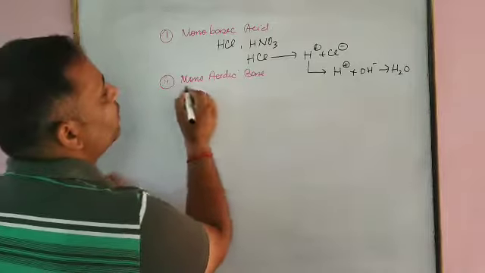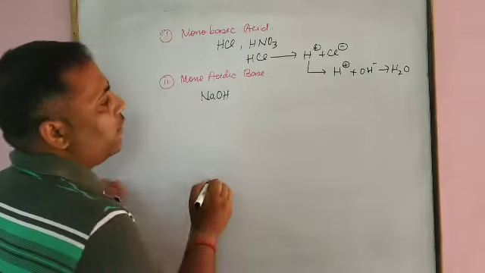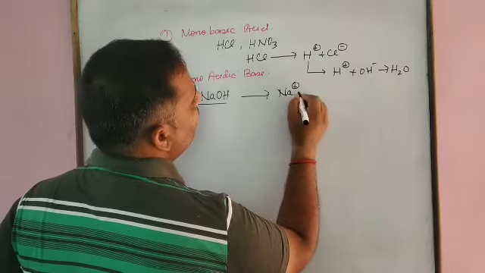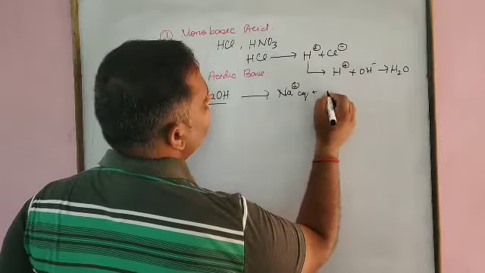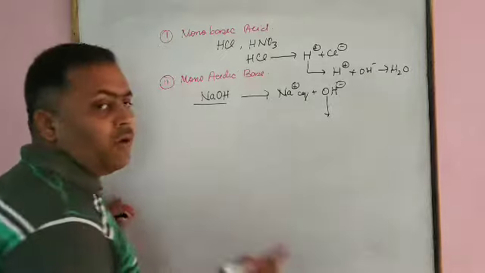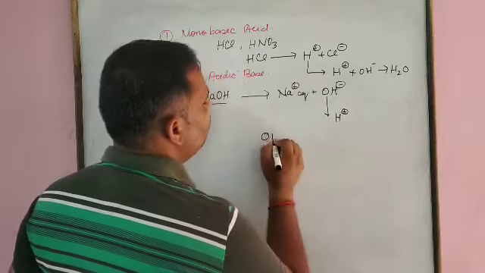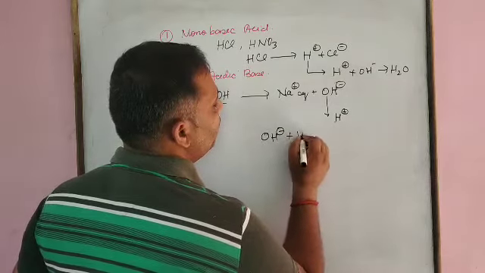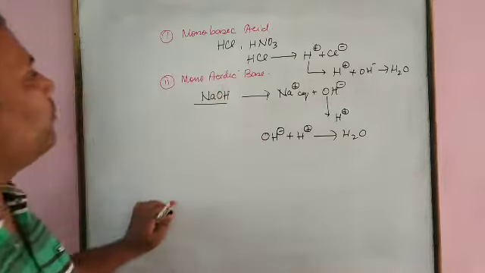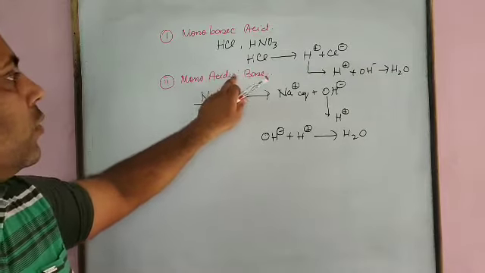What is monoacidic base? If we take sodium hydroxide, when it dissociates, it forms Na plus aqueous plus OH minus. This OH minus will only nullify one proton, that is H plus. How? OH minus reacts with H plus to give H2O. Therefore, this is termed as monobasic acid, and this is termed as monoacidic base.